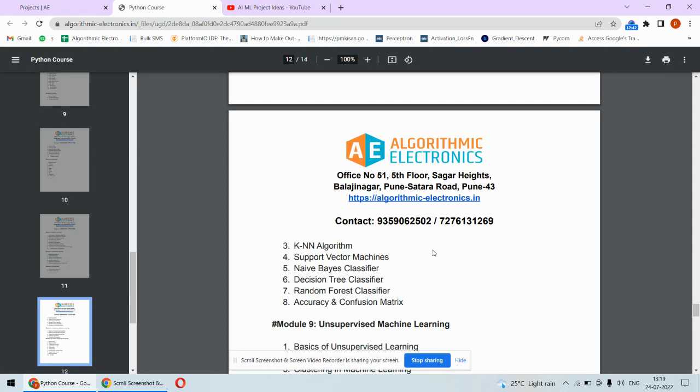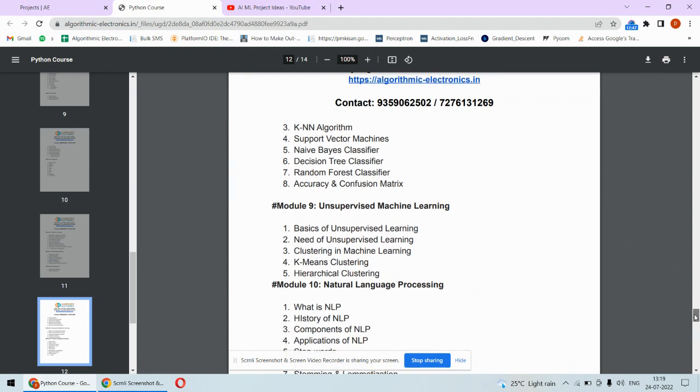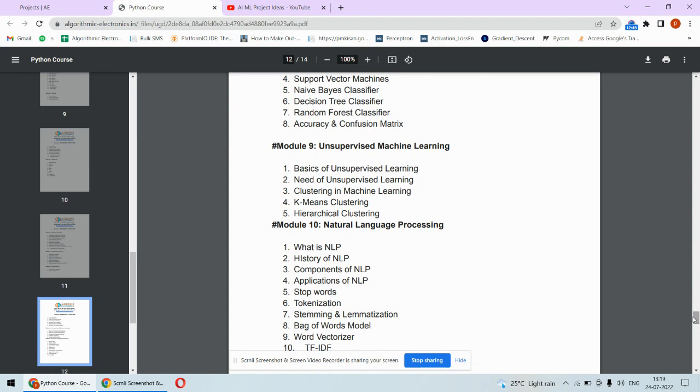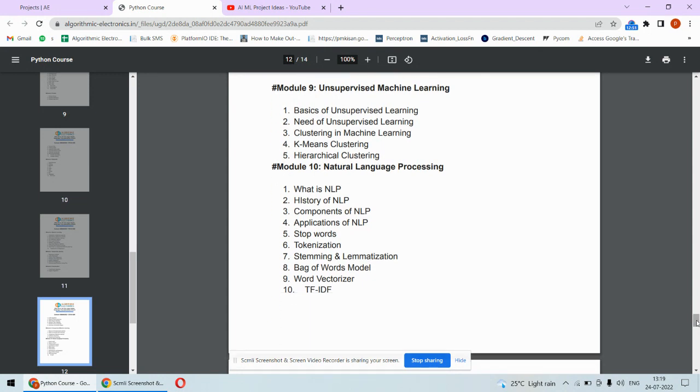So that's what we are going to understand under this particular topic. Now there will be unsupervised machine learning. So here again, the clustering algorithms will be understood. Next is natural language processing.